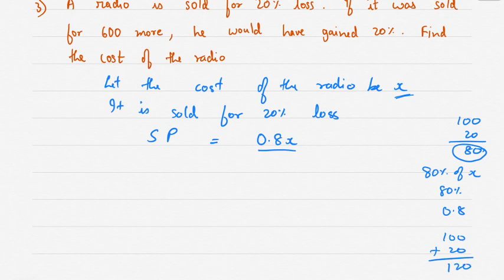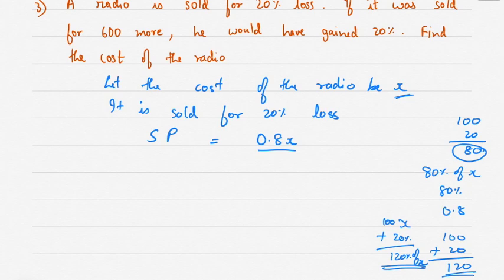That means the selling price would have been 120. So here I am considering cost price as x plus 20%. This is 100% plus 20%, so 120% of x. Selling price would have been 120% of x.